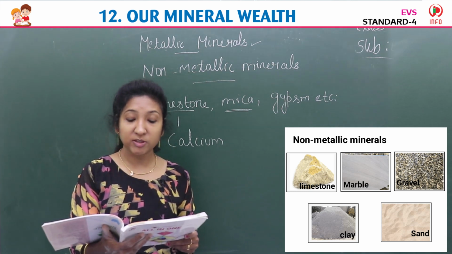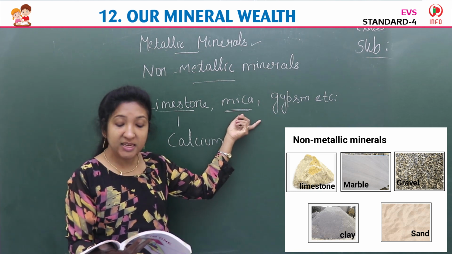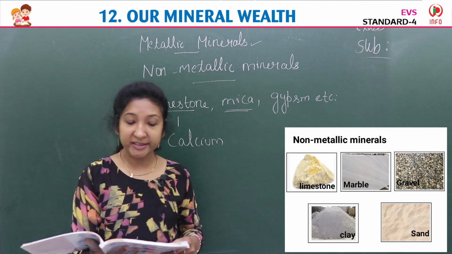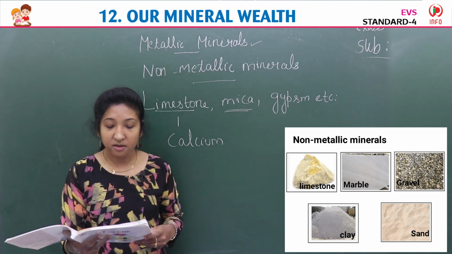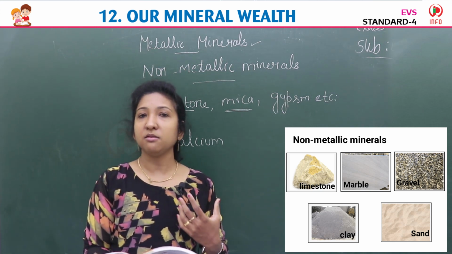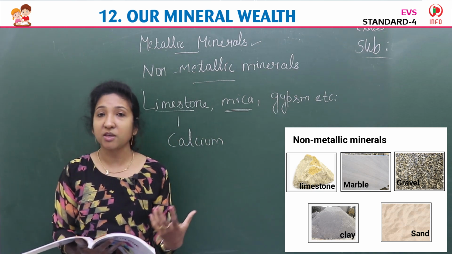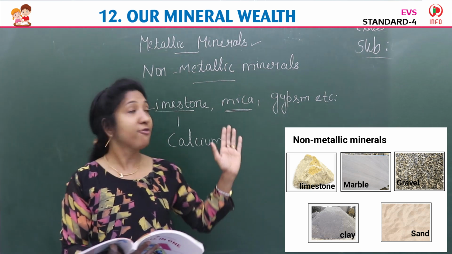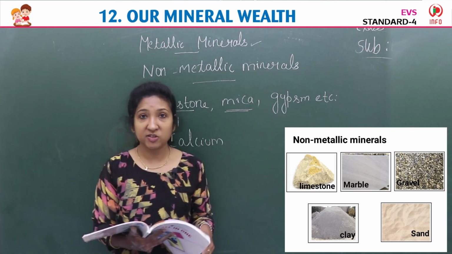India occupies the first position in the world in mica production. This non-metallic mineral, mica, India occupies the first position in its production. Okay. It is very important in which industry? Electrical industry. It is used in paints, and for cosmetics, for creams and all, the creams we apply on body and face. Then in toothpaste also we find this non-metallic mineral. Main use is in the electrical industry.